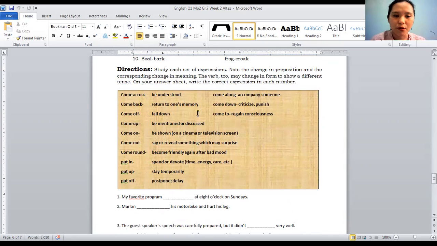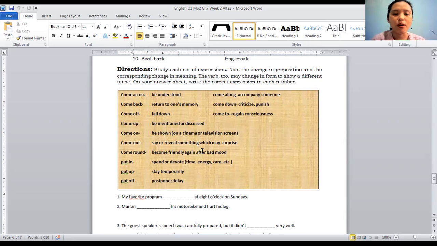So, come across, come back, come off, come up, come on, come out, come round, put in, put up, put off, come along, come down, come to are the set of expressions. Their meaning is beside them. Come across means be understood. Come back means return to one's memory. Come off means fall down. Come up, be mentioned or discussed. Come on, be shown, etc., etc.